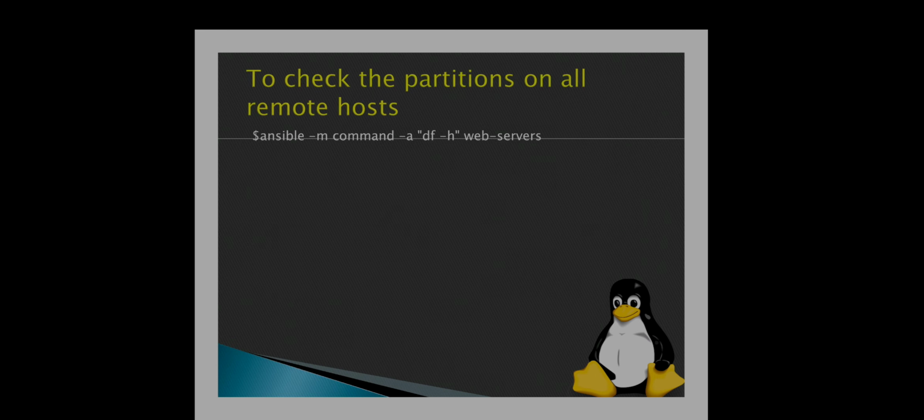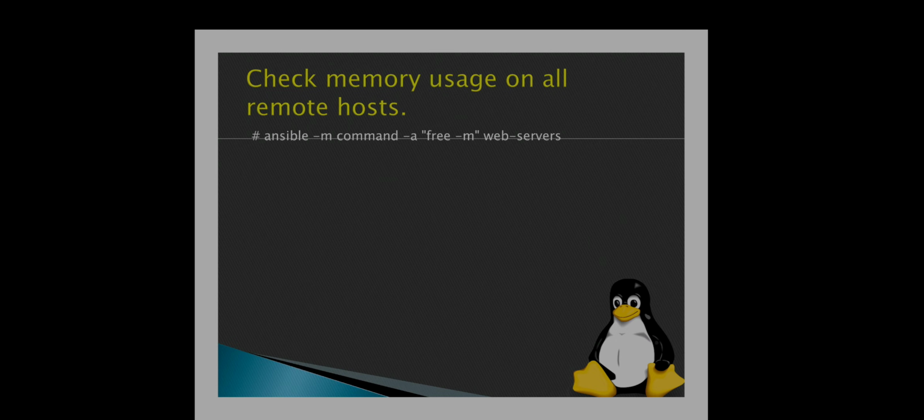To check the partitions on all remote hosts: ansible -m command -a df -h webserver. This command is used to check the partitions on all remote hosts. Check the memory usage on all remote hosts: ansible -m command -a free -m webserver.